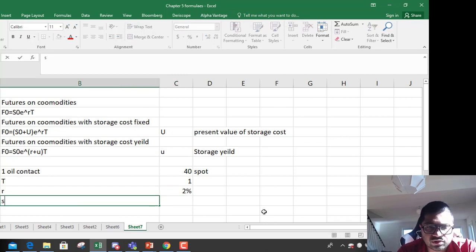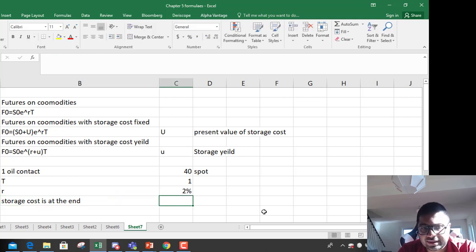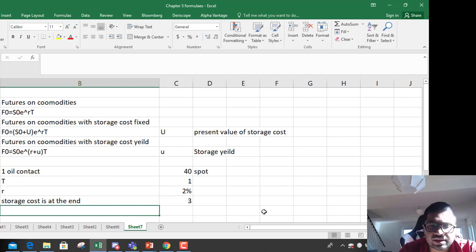Let's say they're giving you storage cost, to be paid at the end, and it is $3. So how do you calculate the forward price?